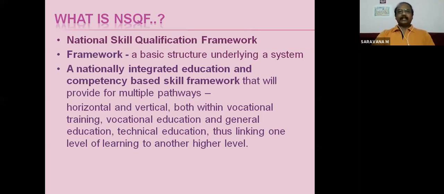See, there are 2 directions, horizontal and vertical. Horizontal means in academic school, after basic elementary, then secondary, after secondary, higher secondary, then after higher secondary, college, they will join UG, then PG and research. This is horizontal. The vertical means here to there.